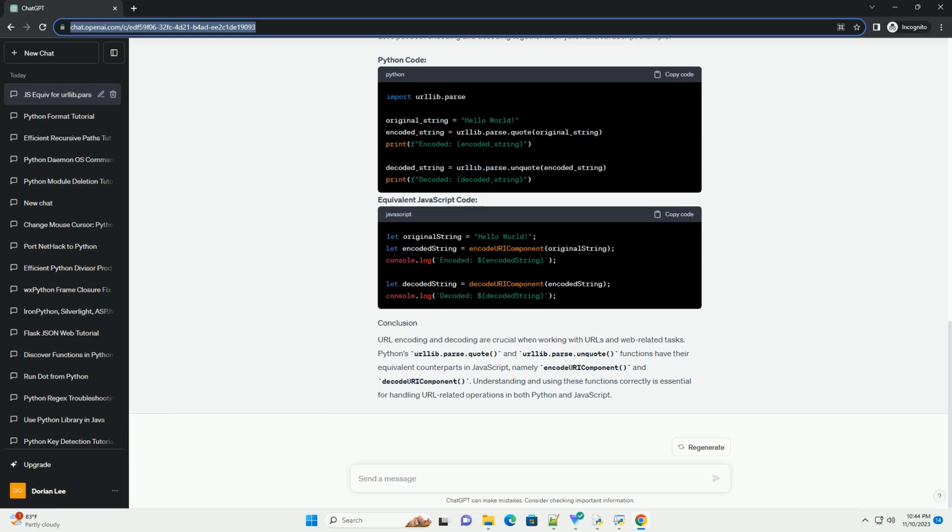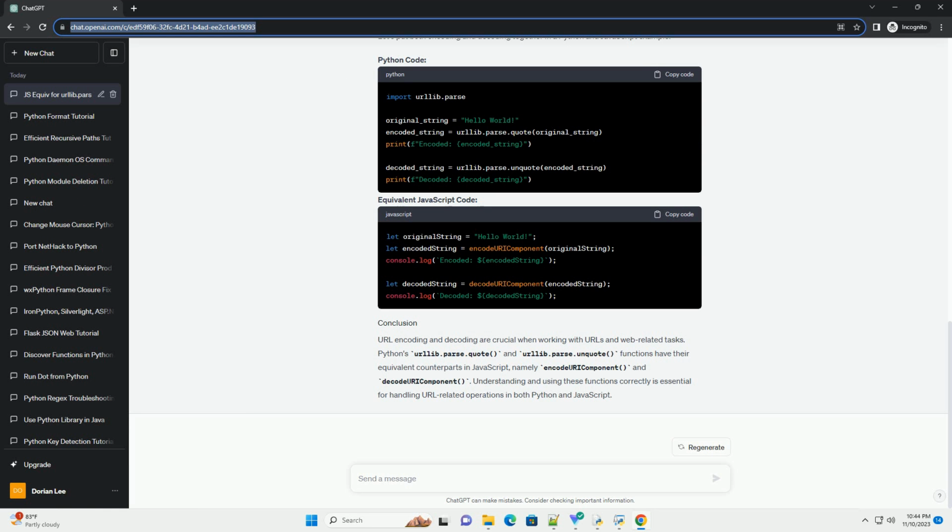Explanation. Example usage. Conclusion. By using the encodeURIComponent and decodeURIComponent functions in JavaScript, along with additional handling for specific characters, you can create equivalent functions for Python's urllib.parse.quote and urllib.parse.unquote. These functions will ensure proper URL encoding and decoding, allowing seamless interoperability between Python and JavaScript when dealing with URLs.